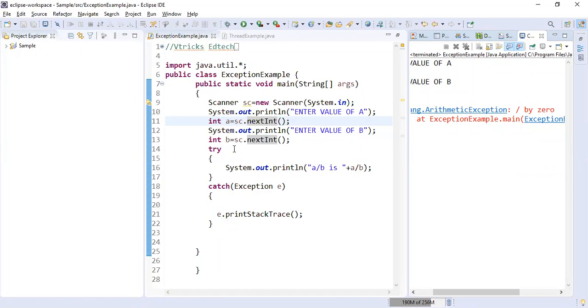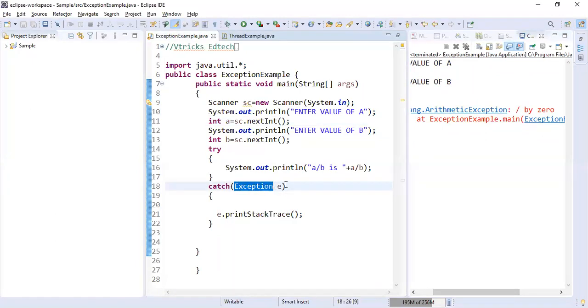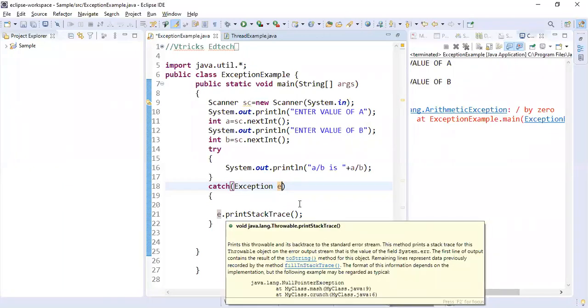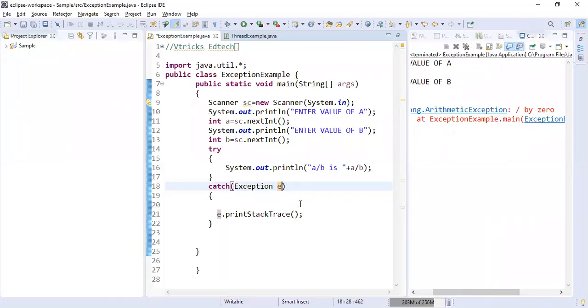The division is fine, not at all a problem. If division is a problem, try to do it. If it shows some error, catch it in the exception and give a variable name as E. It doesn't always have to be E. It can be E1 or E2 or F, E3, whatever you want. It is just a variable. Then I say e.printStackTrace. printStackTrace is a default function present inside the exception. This is all about this first program.